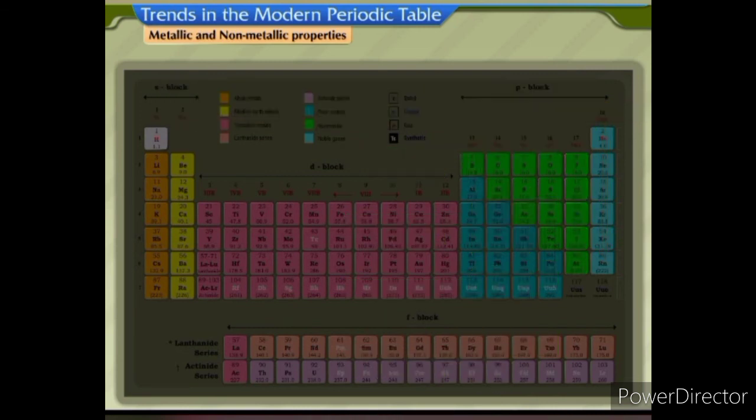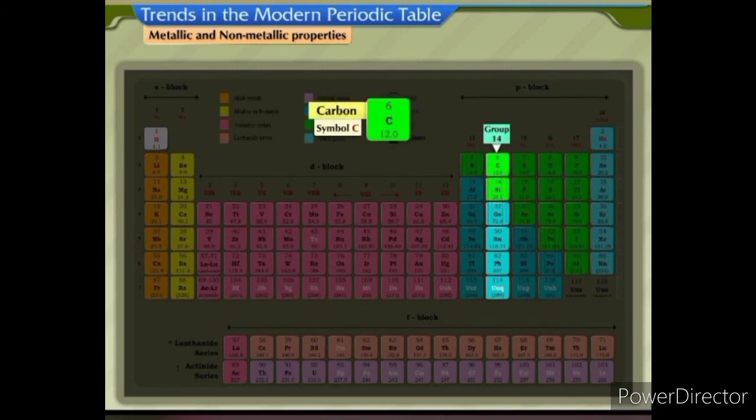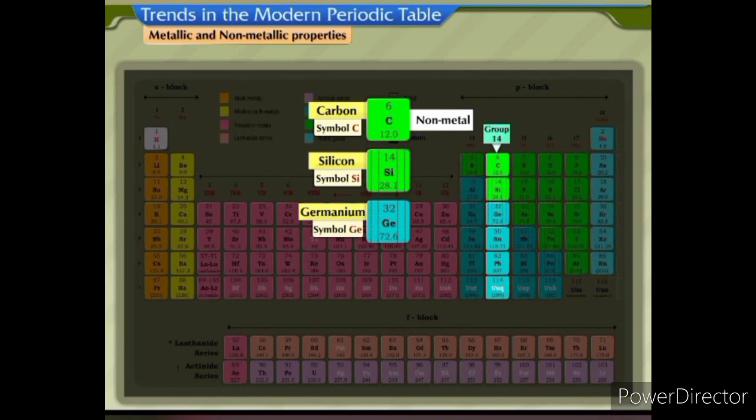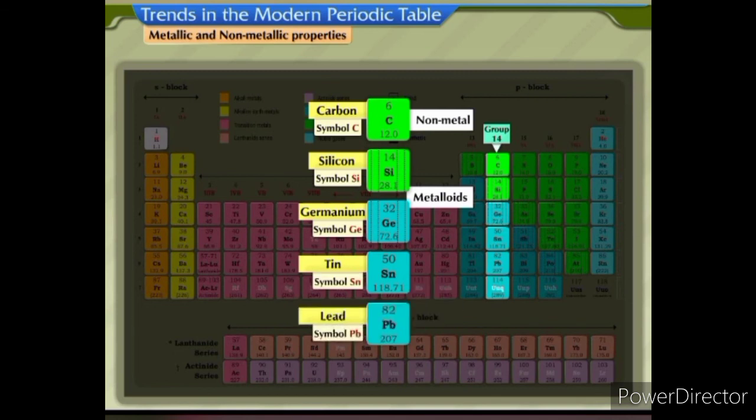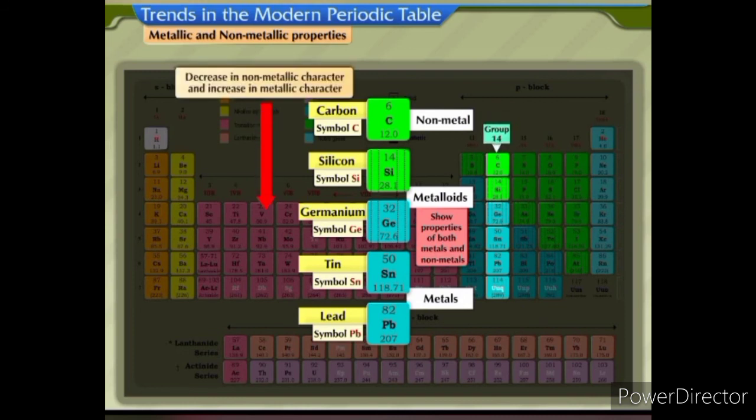Let us consider the elements of group 14. The first element is carbon, symbol C, which is a non-metal, then silicon, symbol Si, and germanium, symbol Ge, which are the 2 metalloids, and the remaining elements, tin, symbol Sn, and lead, symbol Pb, which are metals. Metalloids show properties of both metals and non-metals. Thus, in this group, there is a decrease in non-metallic character and increase in metallic character from carbon to lead.